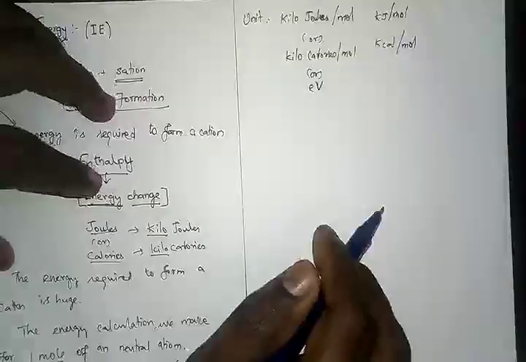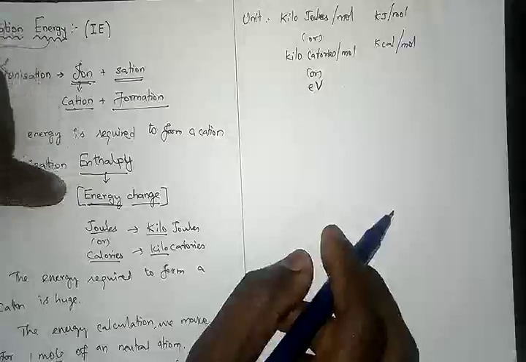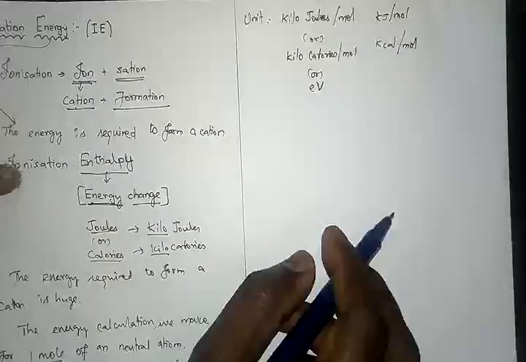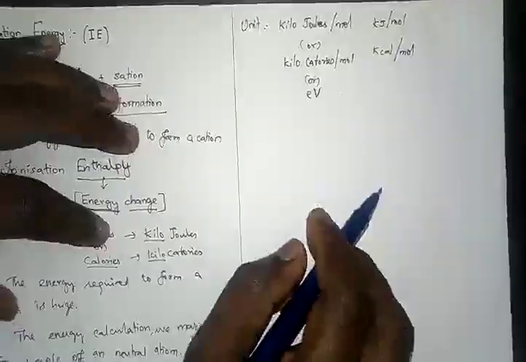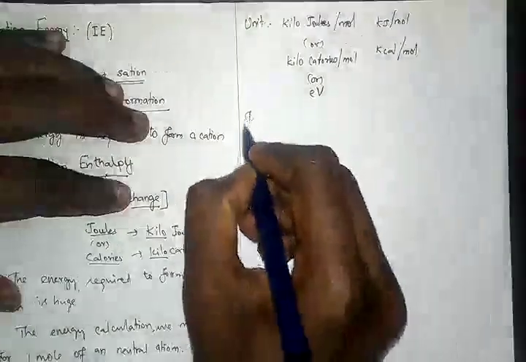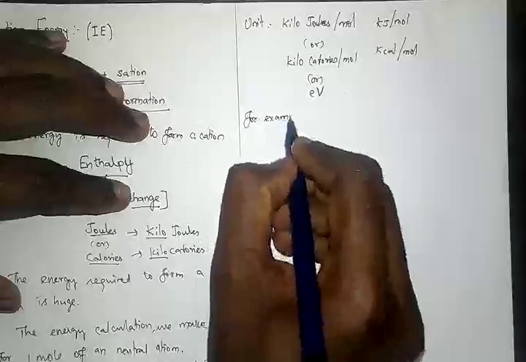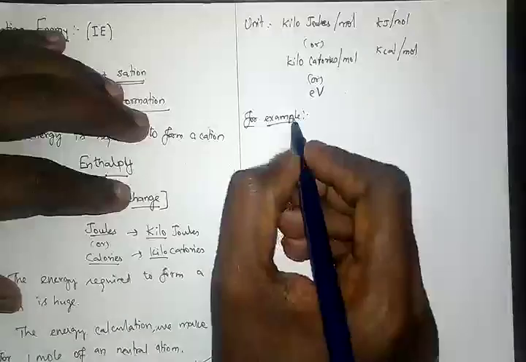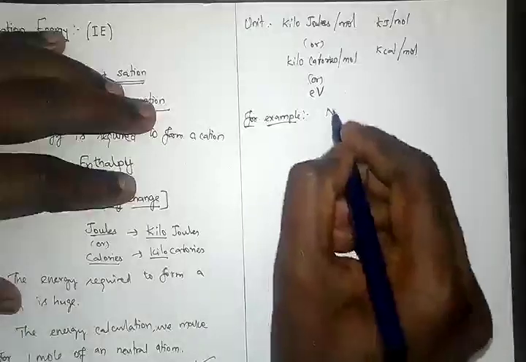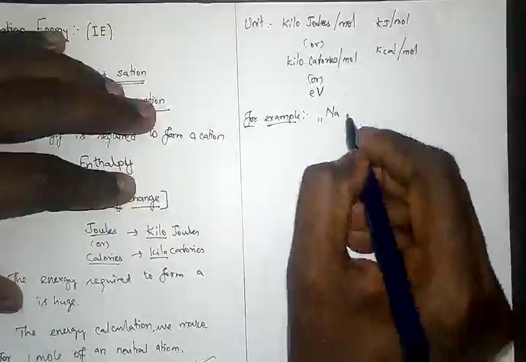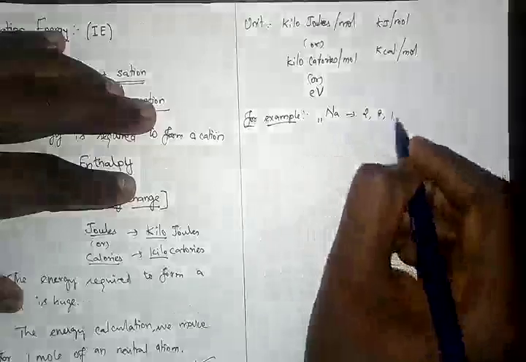Now, what else do we have to understand? I told you the formation of a cation is involved in the ionization process. Let us go for an example. We will take a simple example, that is sodium. The atomic number is 11, and the electronic configuration is 2, 8, 1.